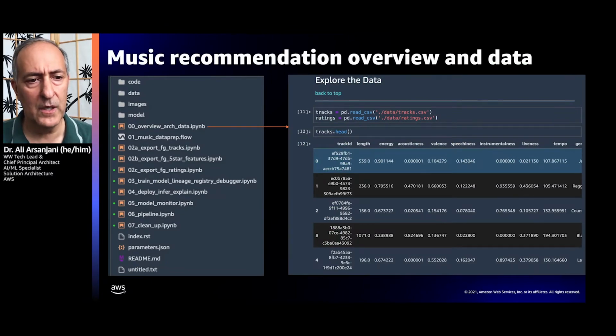So in the first notebook, which is notebook number 0, we give an overview of the architecture and the data. Here is some sample of the data. In this case, we're taking a look at the tracks data set. As you can see, we have the length of the track, its energy, acousticness, valence, speechiness, instrumentalness, etc. These are all being assessed, and they will be used in the recommender system.